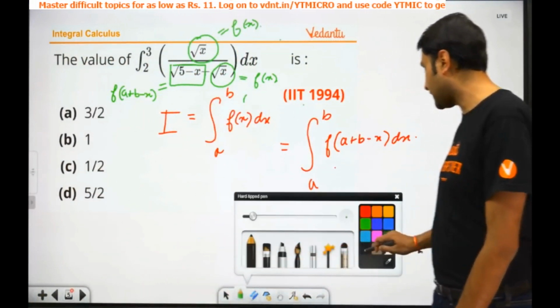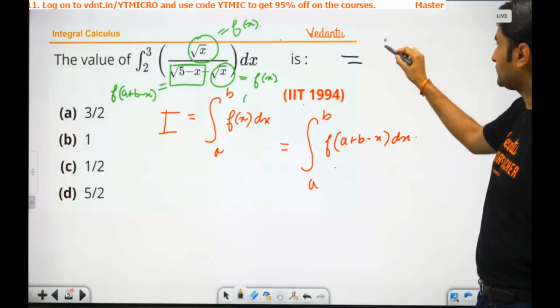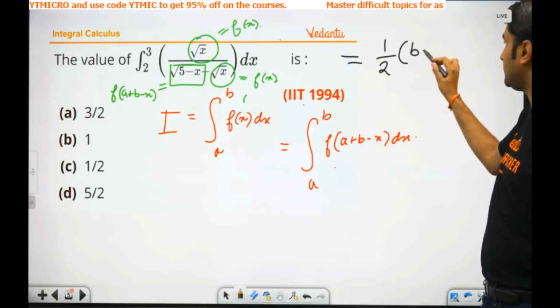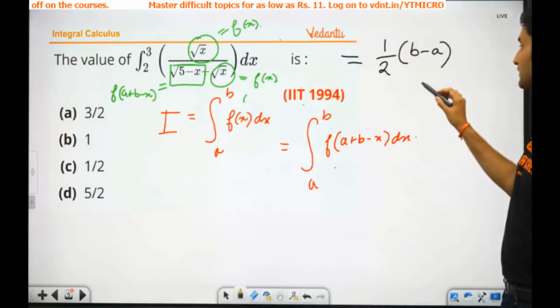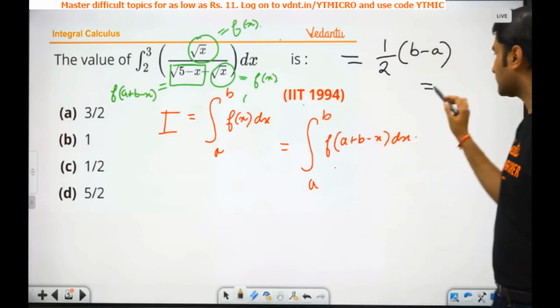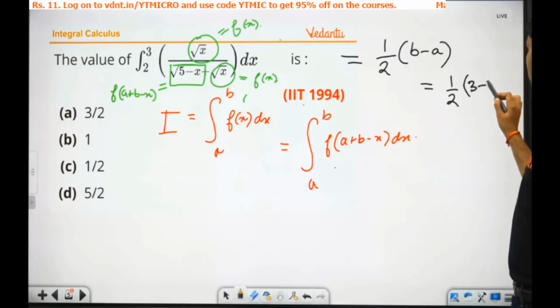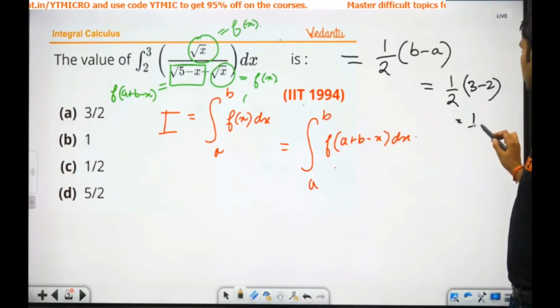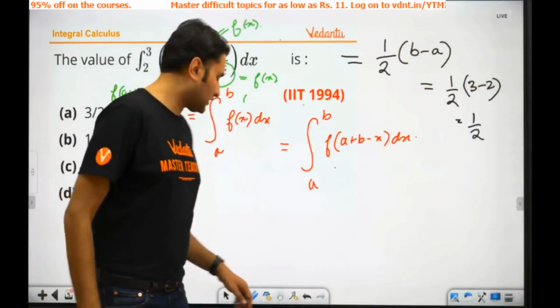Your answer should directly become half times (b minus a). That's it. End of the story. Nothing else. So what is your answer? How much will it be? Half times, what is b? 3 minus 2. What did it come to? Half. That's it. Solved. Let me generalize it for you.